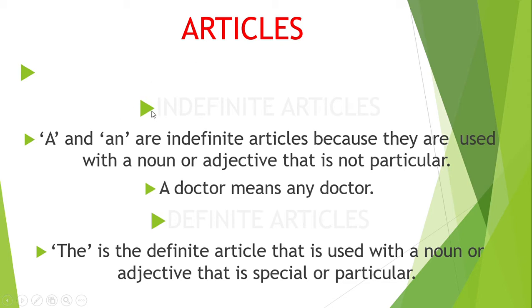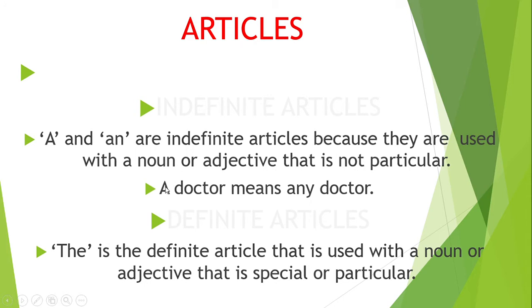Basically, if we look, there are two articles, A and N. A and N are indefinite articles because they are used with a noun or adjective that is not particular. We call them indefinite articles because they are used with nouns and adjectives that are not particular. Meaning they are not some special things.